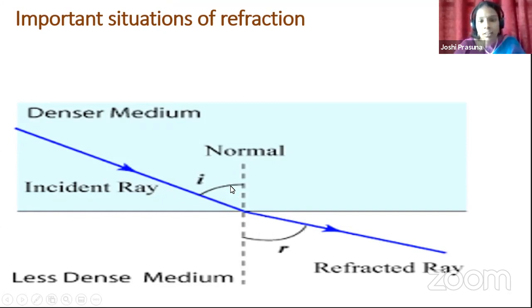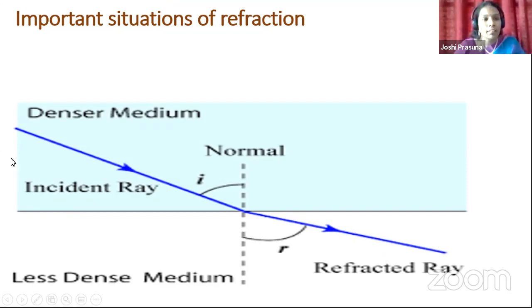Are they equal? No. Which angle is greater now? R seems to be greater, isn't it? Why is R greater? If you observe, the refracted ray is not moving towards the normal, it is moving away from the normal.